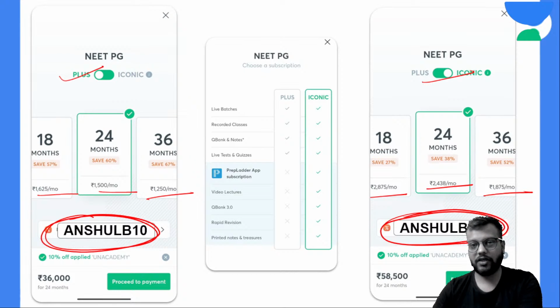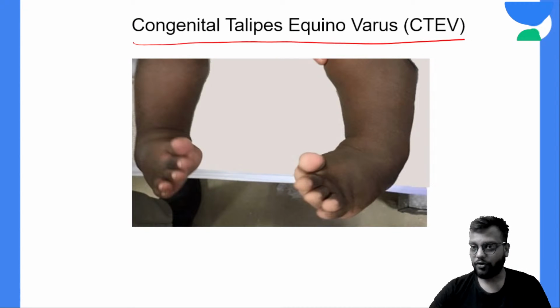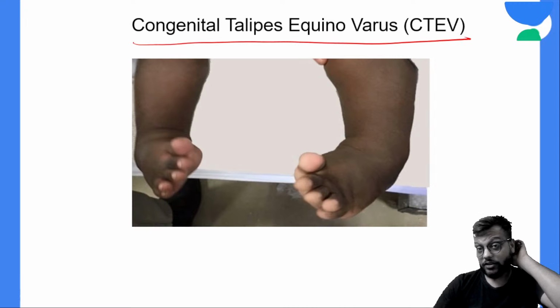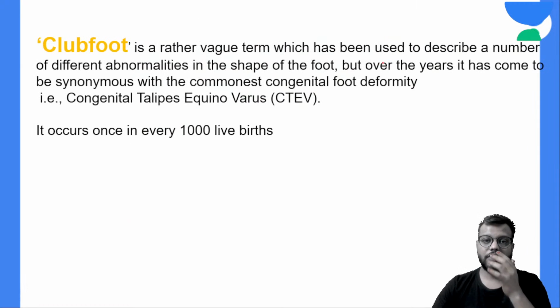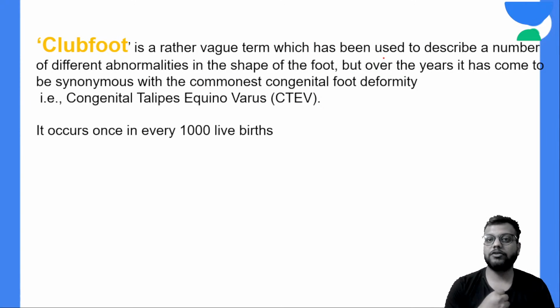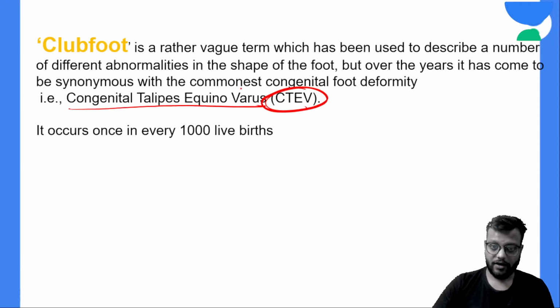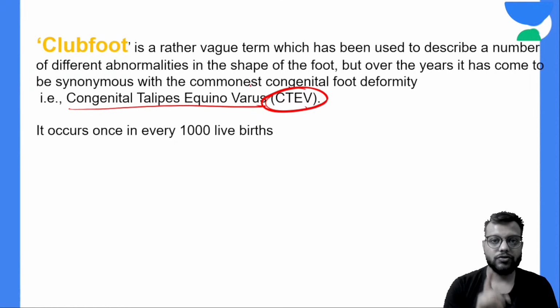Okay, so let's start today's session, and we'll start with the Clubfoot. What is the difference between Clubfoot and CTEV? See, Clubfoot is basically a vague term which defines all the congenital deformities of the foot, and in Clubfoot the most common deformity is your CTEV, that is your congenital talipes equinovarus. Okay, so don't get confused, दोनों एक ही है.